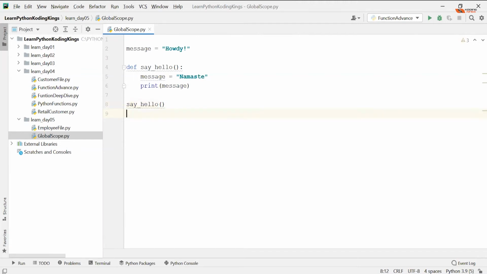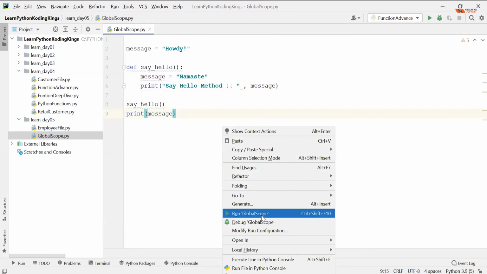And one more question. If I print message, now which message is getting printed? Getting my point, right? So here this is from say hello method. Okay, so say hello method, which message will be printed, and by default if I call message, then which message is getting printed. So let's see.